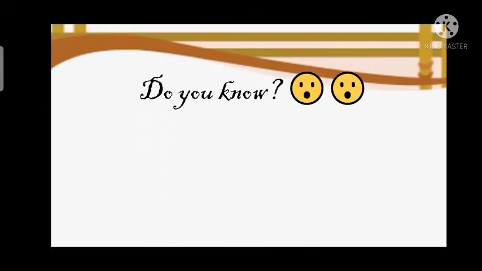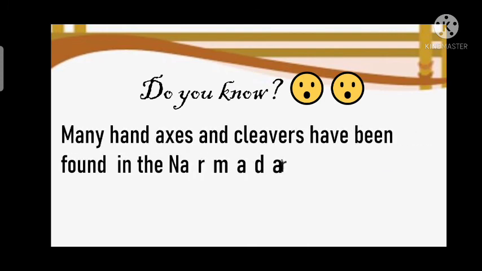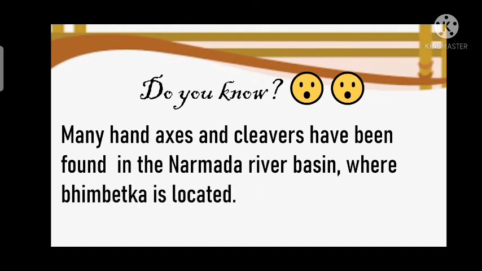So, do you know? Many hand axes and cleavers have been found in the Narmada river basin where Bhimbetka is located. And there are many other basins like the Ghatprabha basin of Karnataka, and Paleolithic stone tools have also been found in rivers like Krishna, Godavari and Tapti.